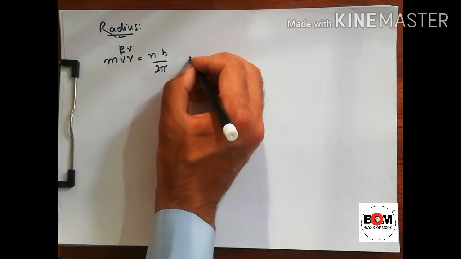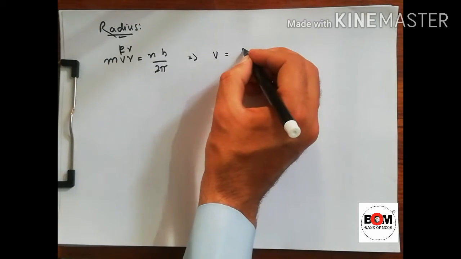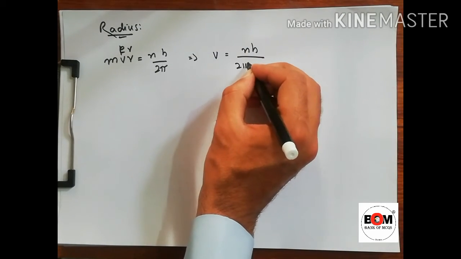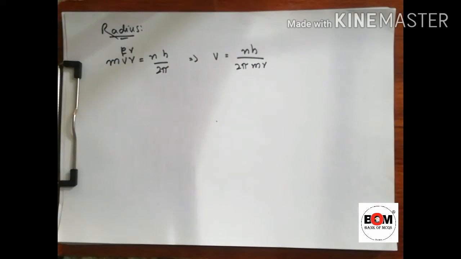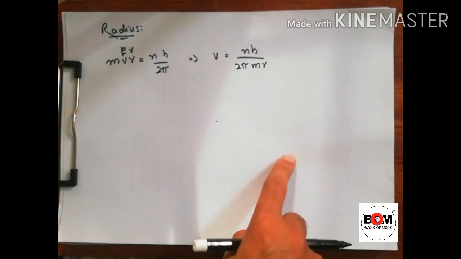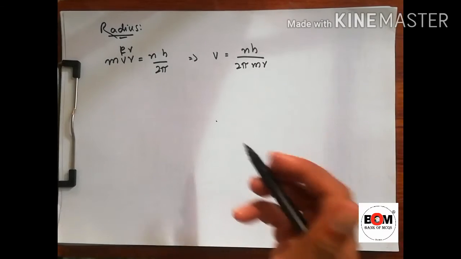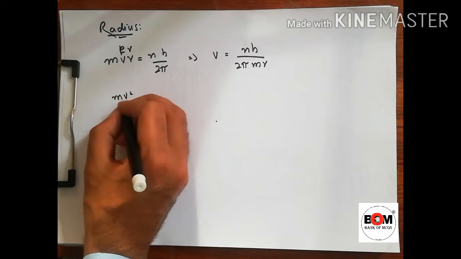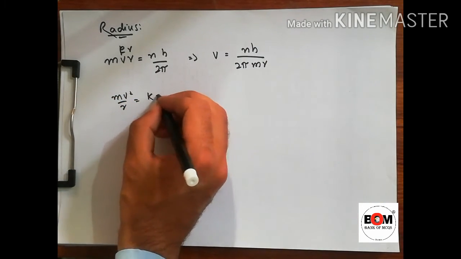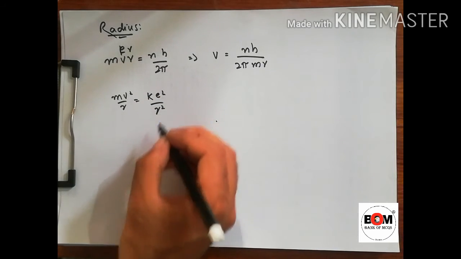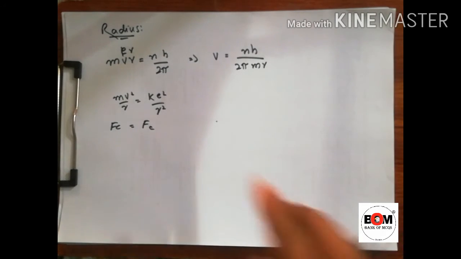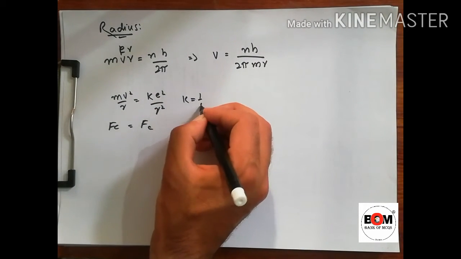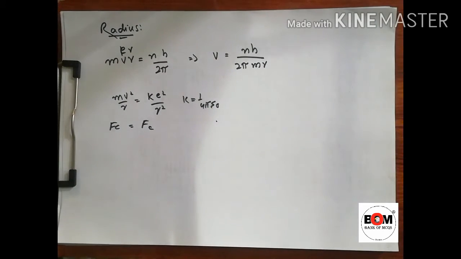So from here we can write v is equal to nh divided by 2 pi m r, with m and r coming from top to bottom on the left side. The next is, for the electron to stay in a circular orbit, the centripetal force is provided by the Coulomb force. We know that centripetal force mv squared by r is equal to k e squared divided by r squared. Here centripetal force is equal to Coulomb force. And we also know that k is equal to 1 over 4 pi epsilon naught.